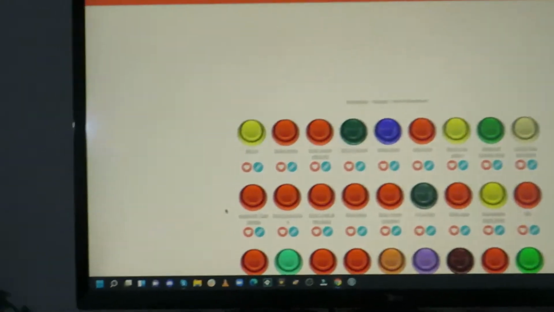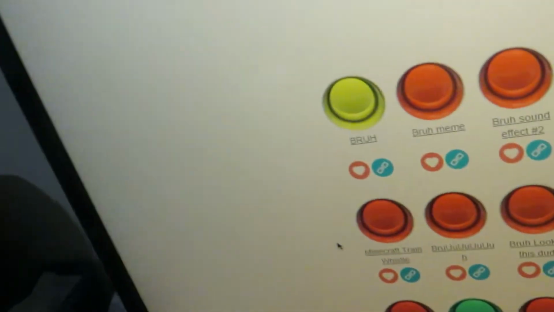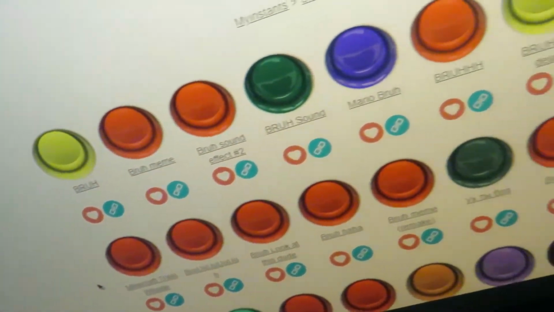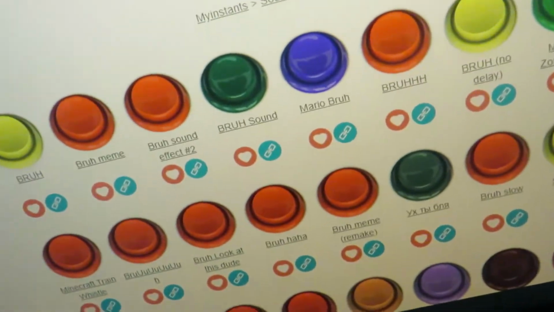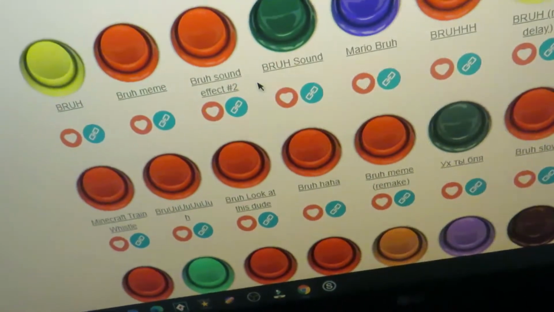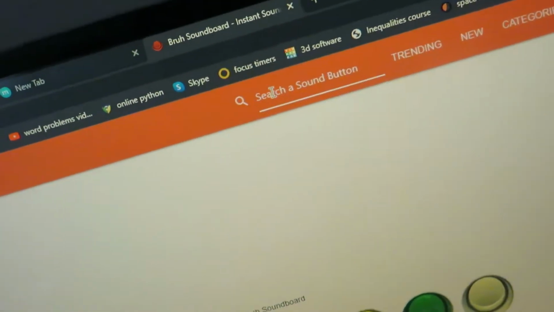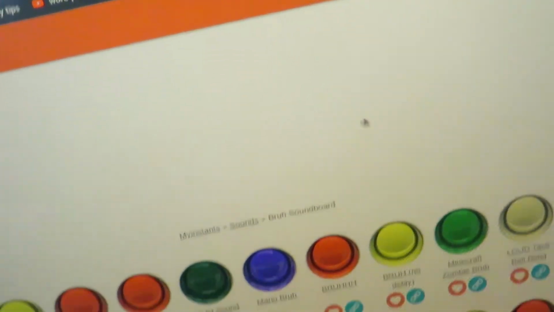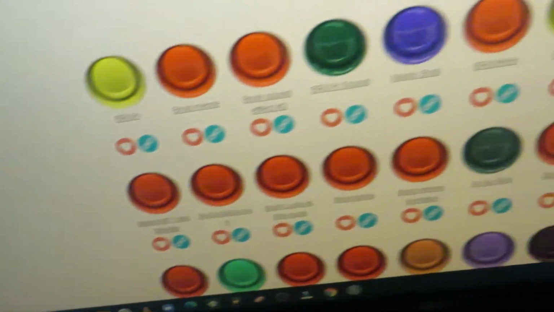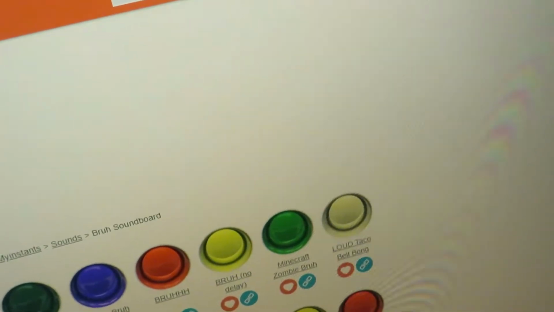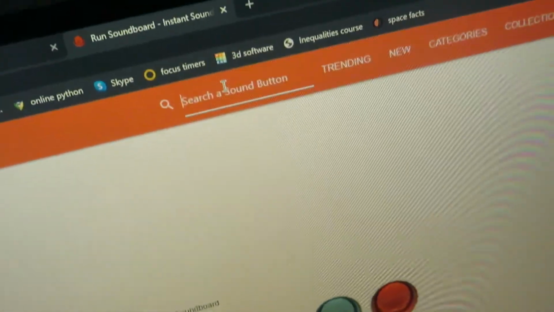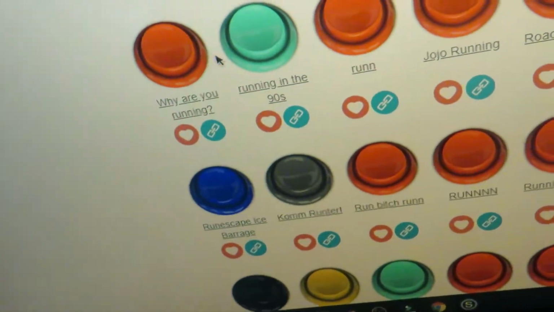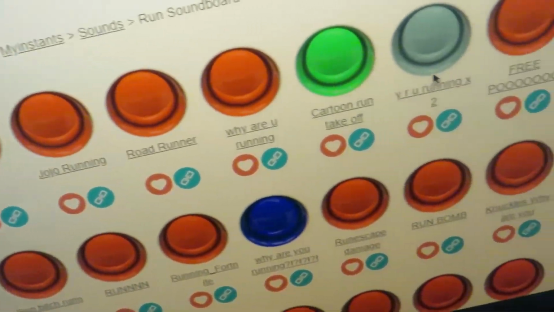Yep, it's this. Let me show you how it works. So we got a lot of sound effects like bruh. There's a lot of birds right here. And you can find any sound effect if you just search for it. I already searched for some, like the run one. You just search it up, and then you press search right here, or you just press enter, and then boom, you got all of these.